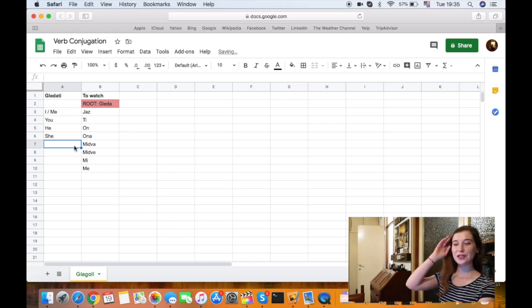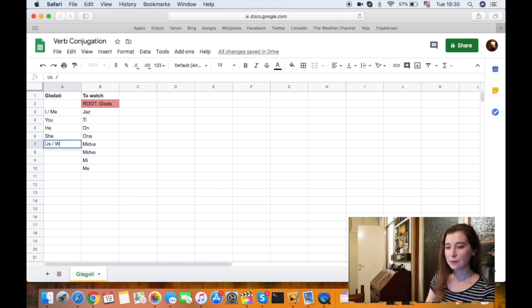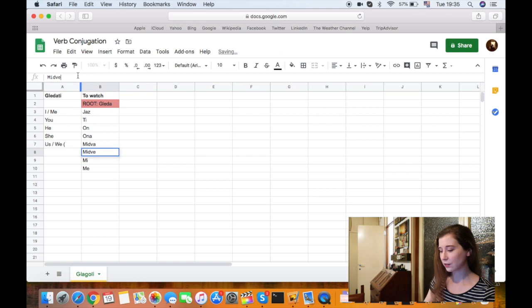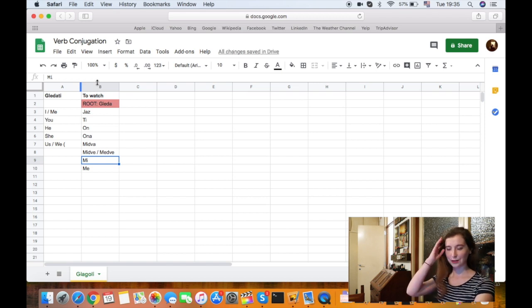Midva is us or we, but when it's two people and at least one is a guy. If a friend who's a guy would be here with me, I would say midva. But if my mom was here, who's a female, it would be midve. Or actually this one can even be midva. I tend to use midva, but just so you know, both are correct. It doesn't matter what you use, but you will hear me use midva just because I use it.